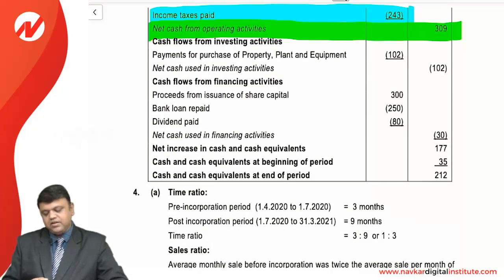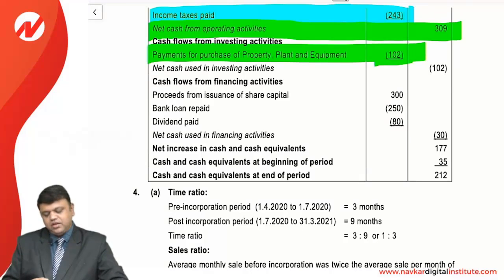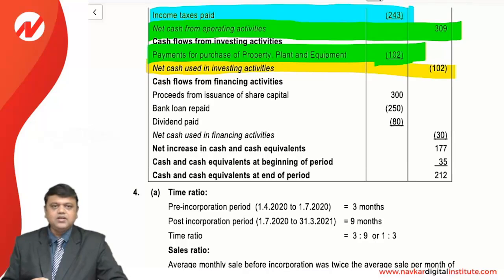Okay, now the cash flow from investing activities. It is clearly seen that there is a rise in the property, plant and equipment, that is nothing but an outflow of cash. So it will be deducted, and so we can get the net cash used in investing activity, that is an outflow of 102.